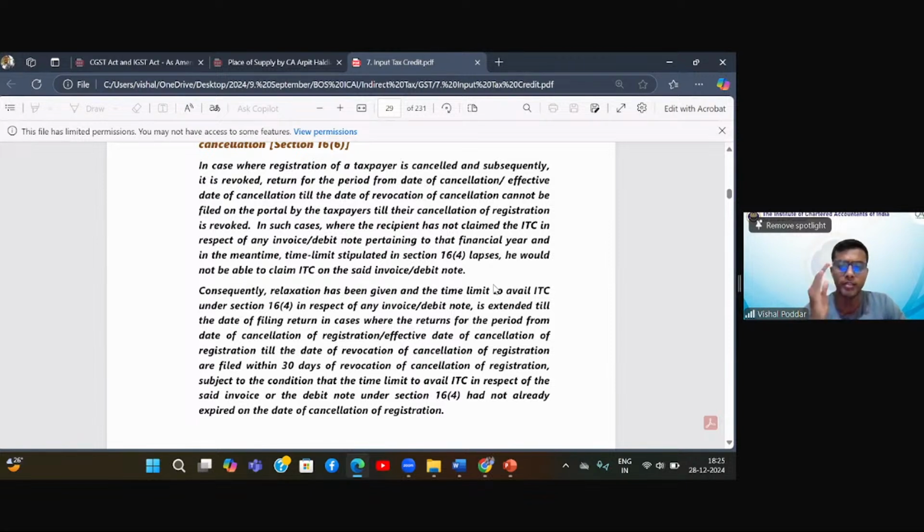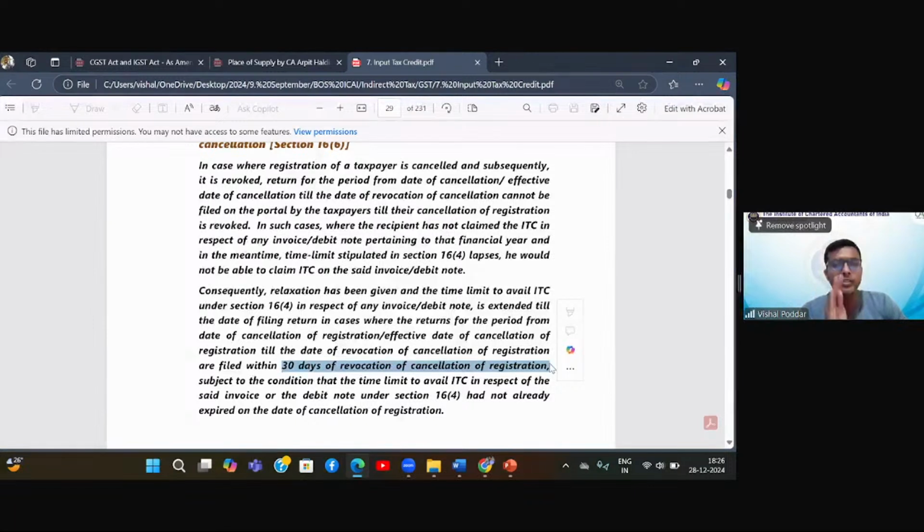So this 16.6 is brought, which says that when your registration will be revived, if this happens after the due date by which you are allowed to take the credit, let us say in my example, after 30th November, it is happening in January 25, correct? Right. Then you will be allowed 30 days after this revocation happens to file your pending returns and claim whatever balance ITC was there.